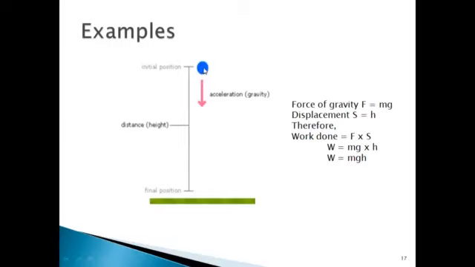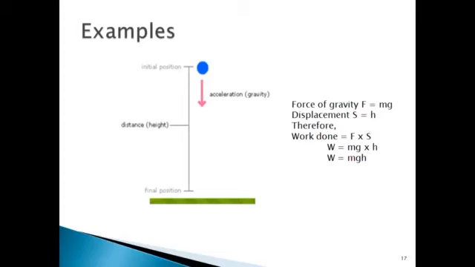The displacement from the initial position to the final position is nothing but the height h. If you substitute this in work done is equal to force into displacement, the force on the body would be mg, because it is freely falling down, and the displacement would be the height h. Therefore, W is equal to mgh.